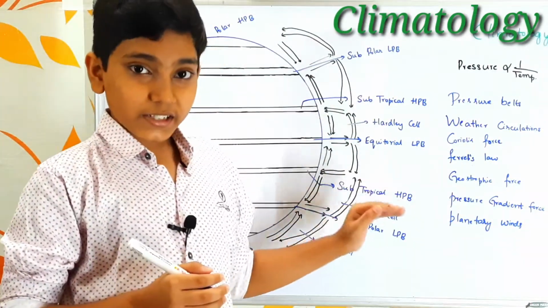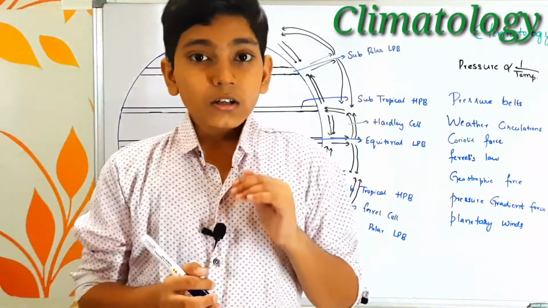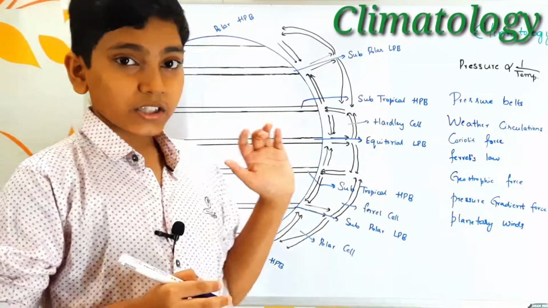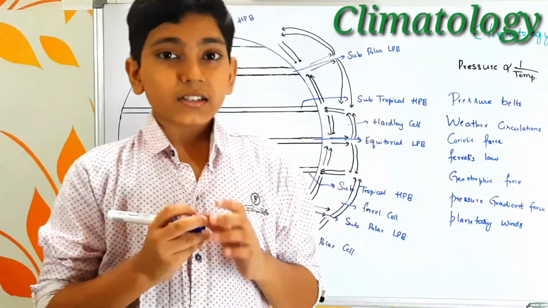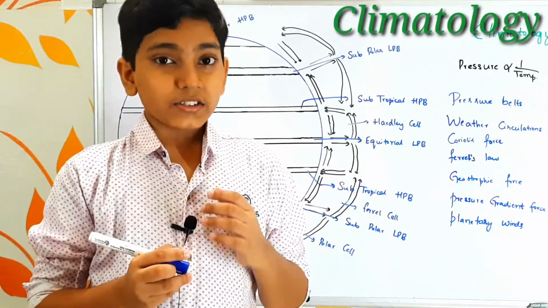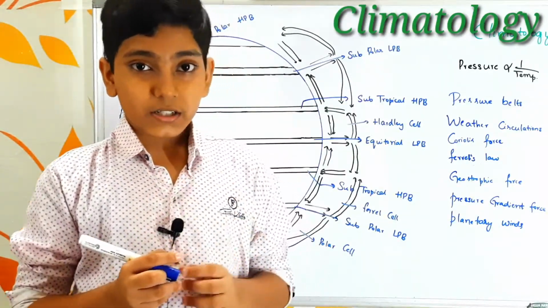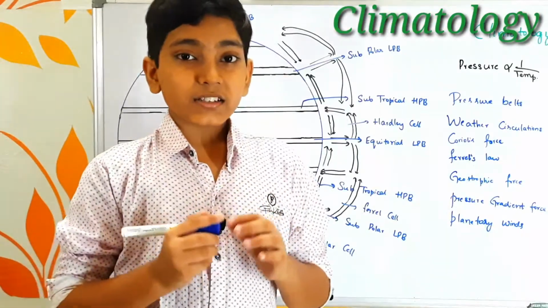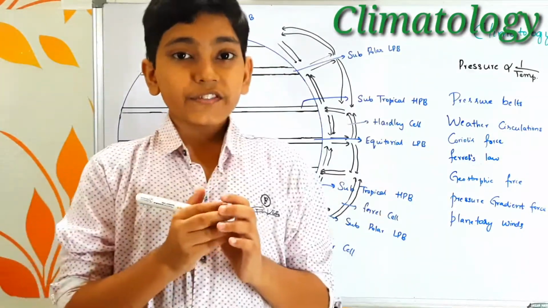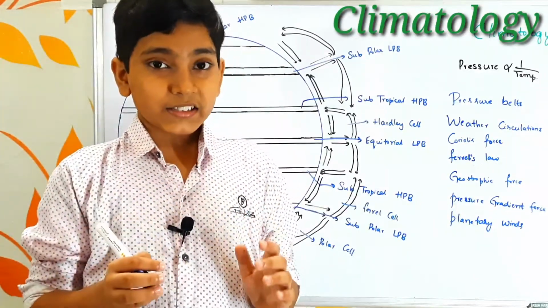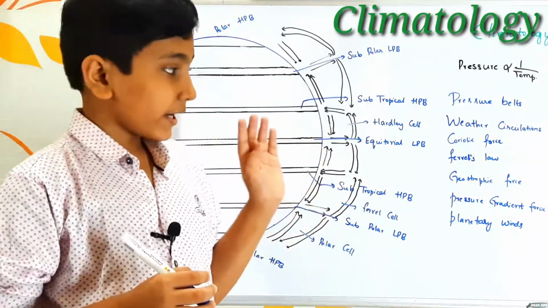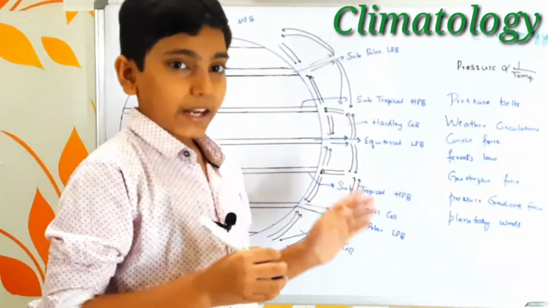And next we have the pressure gradient force. Here, we have the atmospheric pressure exerted on the earth, and in a few places we find isobars. These isobars, as we all know, join the places with the same pressure. If the isobars are nearer to each other, then the pressure gradient force is high in that region. If the isobars are far apart from each other, then the pressure gradient force is low. So these are the four laws and forces which influence the planetary winds.